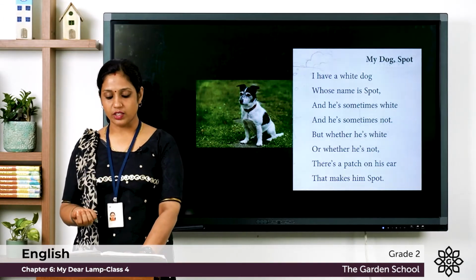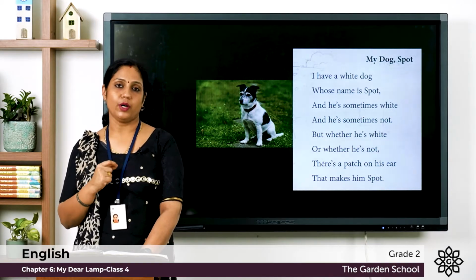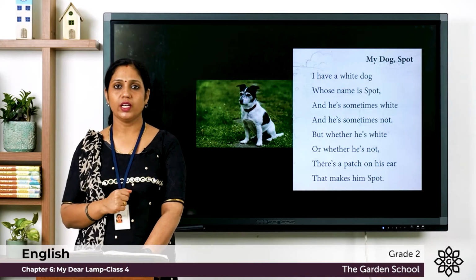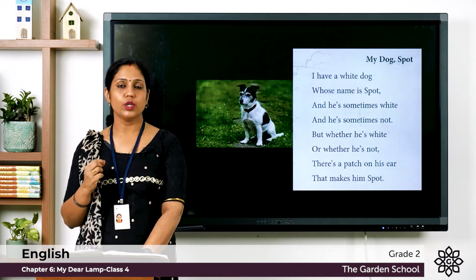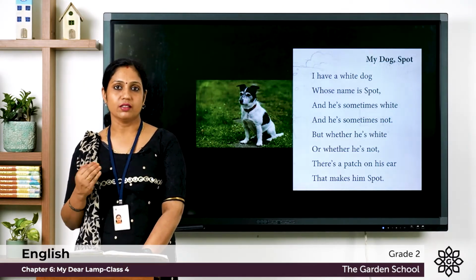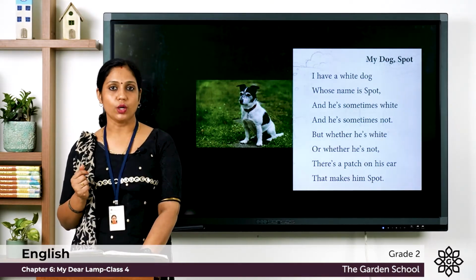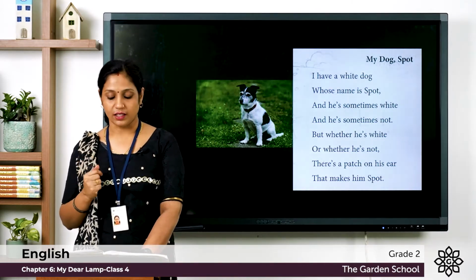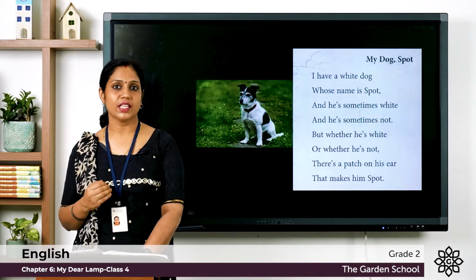But whether he is white or whether he is not, there's a patch on his ear that makes him Spot. So the poet is saying that sometimes he is white and sometimes he is not white. And why? Whether he is white or not, there's a patch on his ear. So what do you mean by patch? A patch means a mark on the ear. So it is sometimes characterized by another color. So here there's a patch on the ear. On the dog's ear there's a patch. There is a different color, and that is why he is called Spot, and that makes him Spot.